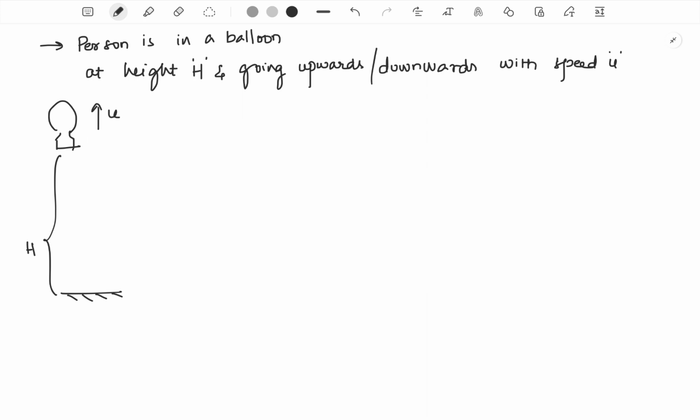So if you are holding it, since you are in the balloon, you would start going upwards along with the balloon. So you would have the same velocity as the balloon. And if you are holding some object, the object would have the same velocity as you because it's moving along with you. So at that instant, when you release the stone, it will not have zero initial velocity, but it will have a velocity of u in the upward direction. So we can say initial velocity is equal to plus u, and acceleration is equal to minus g.